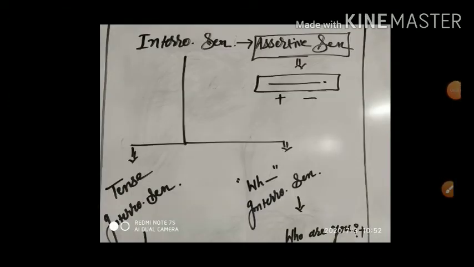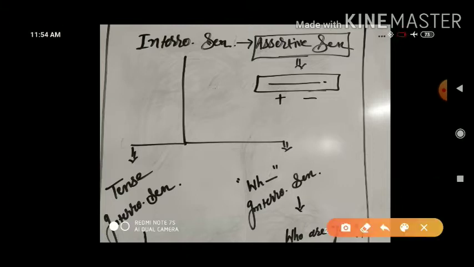Dear student friends, today we will move ahead in the next topic of transformation of sentences. Today we will move ahead with interrogative sentence to assertive sentence. It's easy for you to identify interrogative sentence. Why is it so? Because there will always be an interrogative mark at last. How to identify assertive sentence?